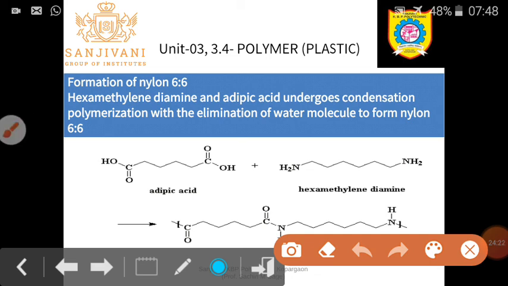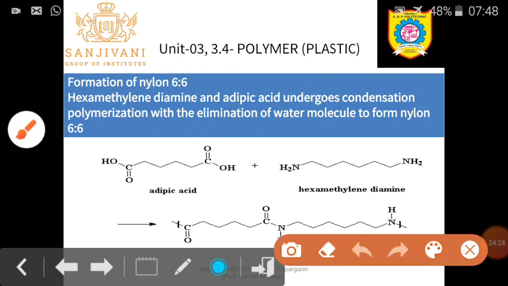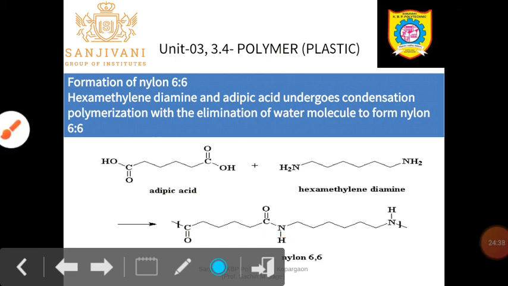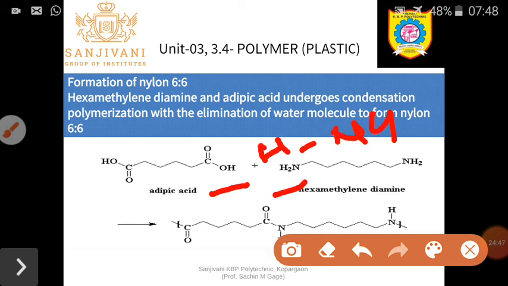In this case what happened, this OH group and this H2 and this oxygen get eliminated, only this OH and NH2 are involved. I will write HNH instead of NH2.